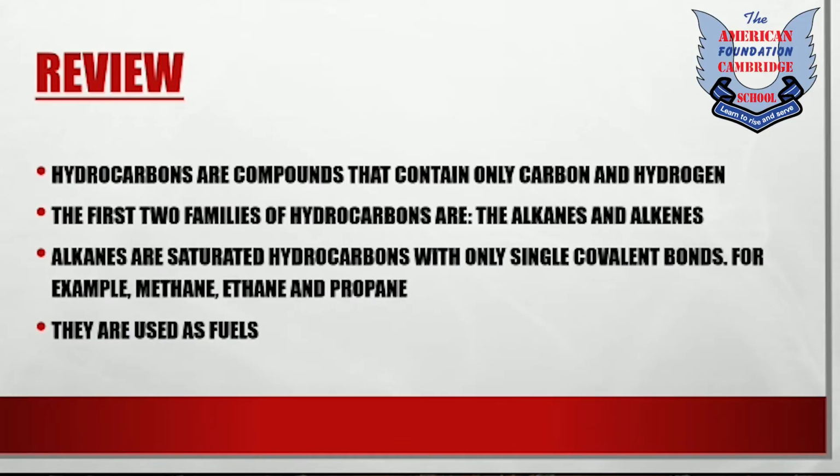Let's have a short review of the previous lecture which was delivered last time. We discussed that hydrocarbons are compounds that contain only carbon and hydrogen. The first two families of hydrocarbons are alkanes and alkenes. I gave you the introduction of these two families, and we discussed alkanes in detail, that they are saturated hydrocarbons with only single covalent bonds. For example, methane, ethane, and propane. And they are also used for fuels. So, we discussed the alkane family last time in detail.